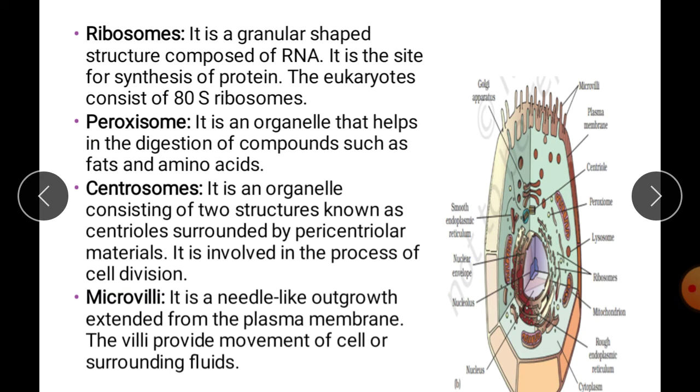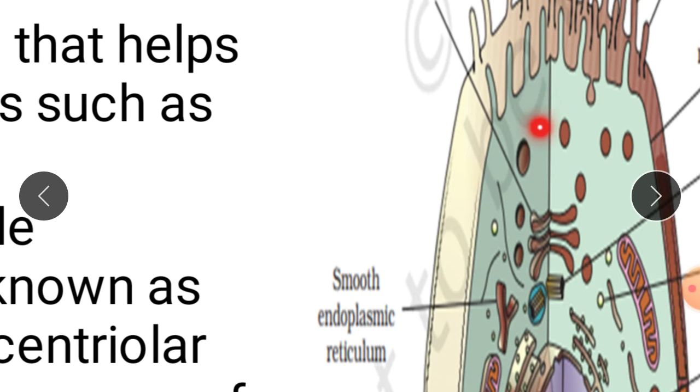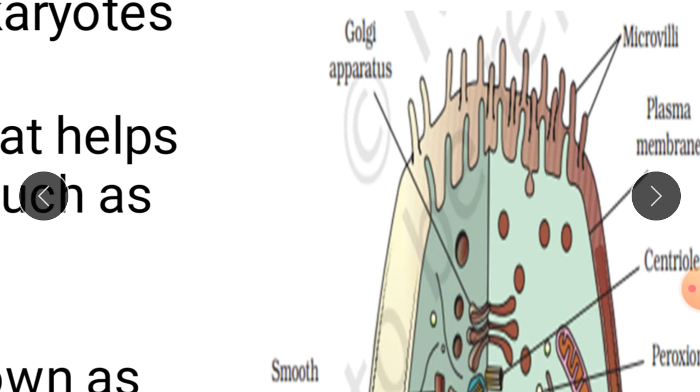Okay, next, microvilli. Microvilli are needle-like outgrowths extended from the plasma membrane. The villi provide movement of the cell or surrounding fluids. So these are the villi. Can you see here? Microvilli. These are microvilli.